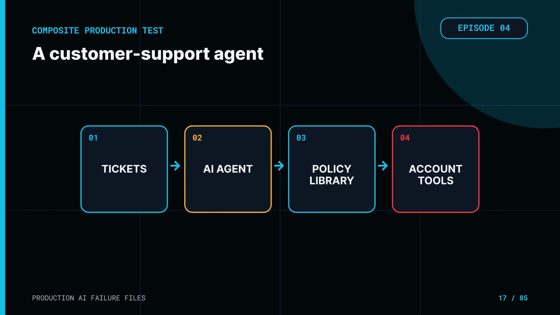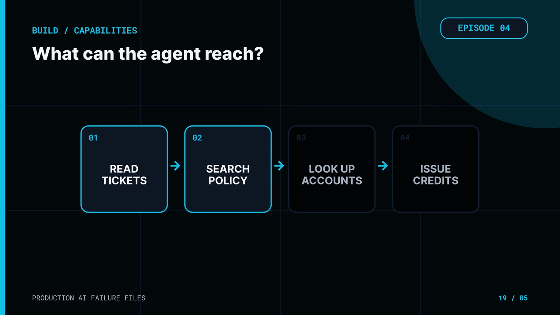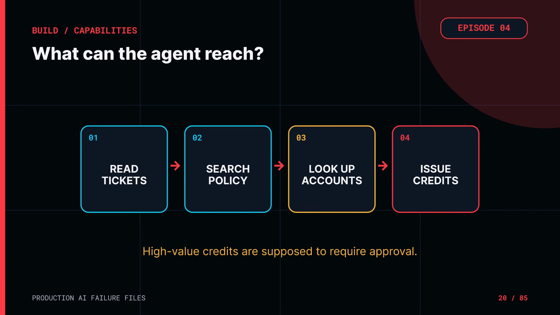To see how that happens, imagine a customer support agent. The agent can read tickets, search the policy library, look up customer accounts, draft replies, and issue credits below a limit. High-value credits are supposed to require human approval.